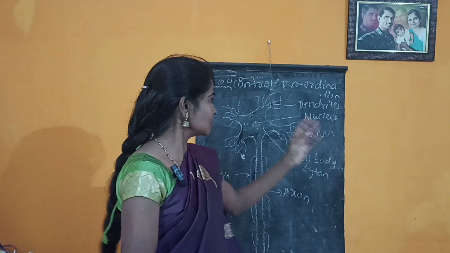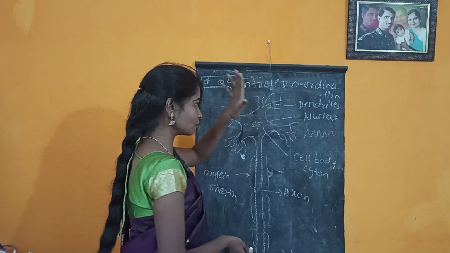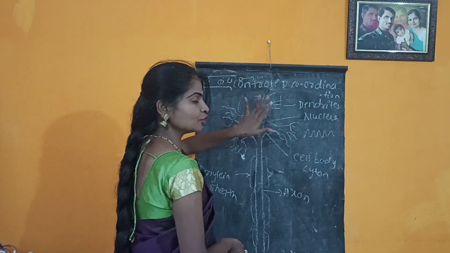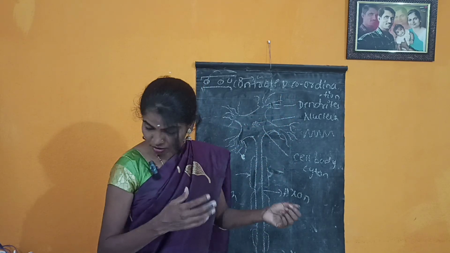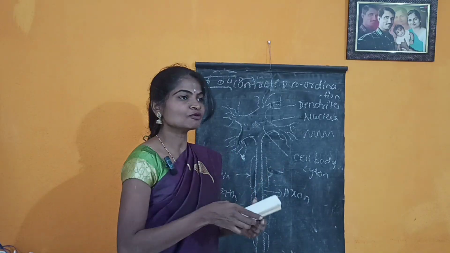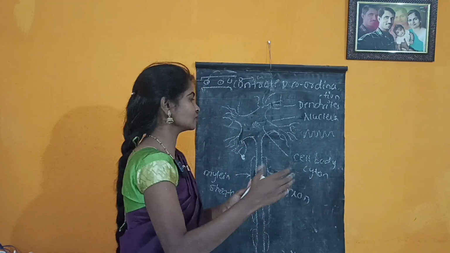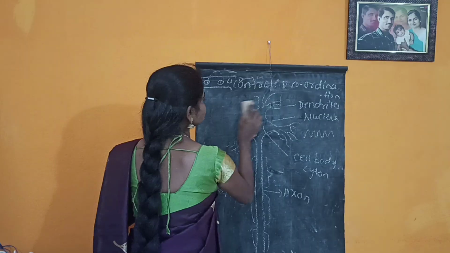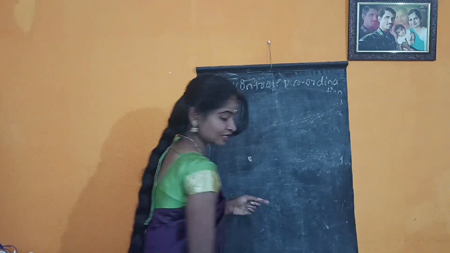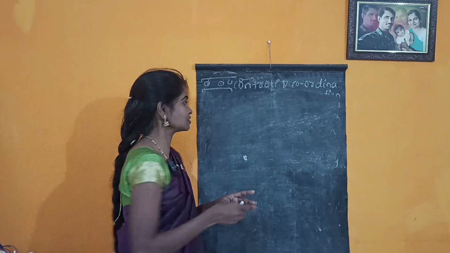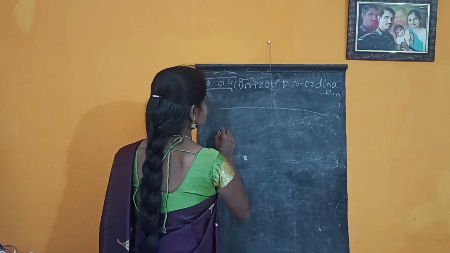Whatever message is sent from the sensory organ first reaches the neuron, where the dendrites receive it. Then how does the neuron transfer the message from one neuron to another? Consider how the conduction of electrical impulses takes place in the nervous system.